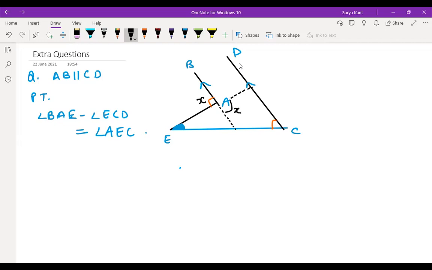Yes, sir, vertically opposite. After this, if this angle is x, then this line and this line are parallel. If this is y, we can say this is also y. Yes, sir, corresponding. If this is x, we can say this is 90 minus x.